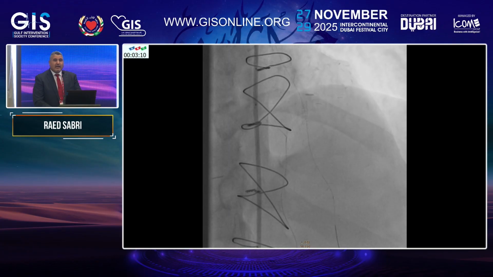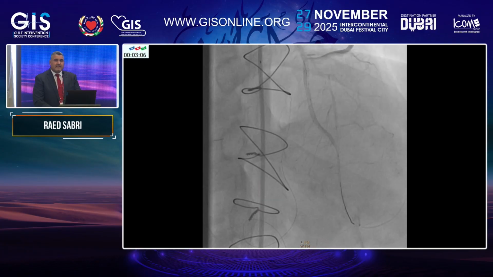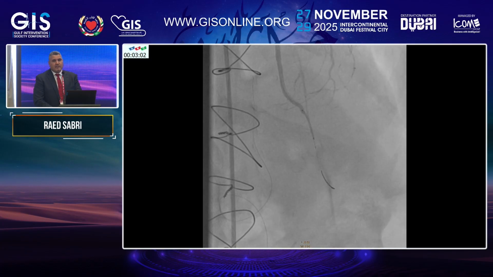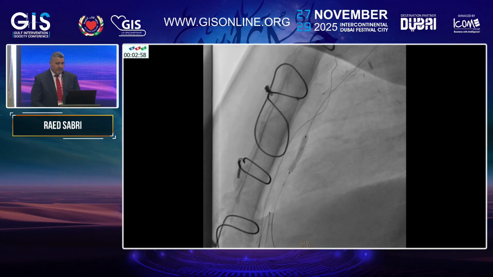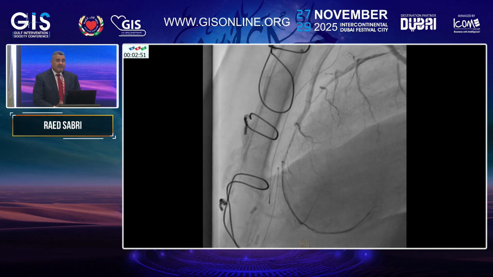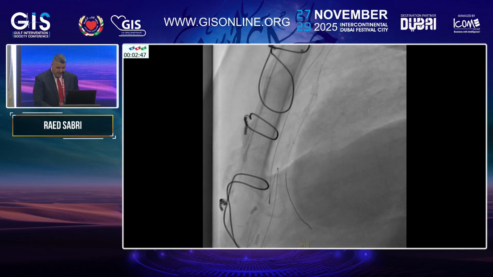But the result was not so satisfactory. It is hazy and not fully dilated. So I decided to go for stenting this segment. The stent deployed, and this is the final result.